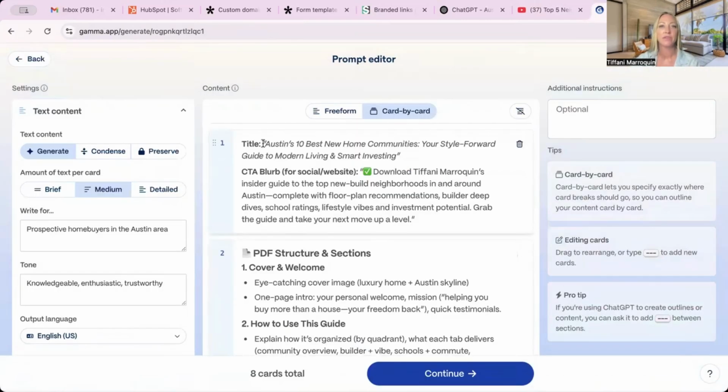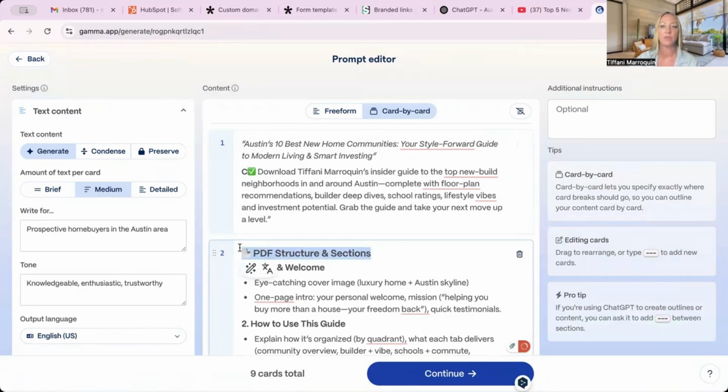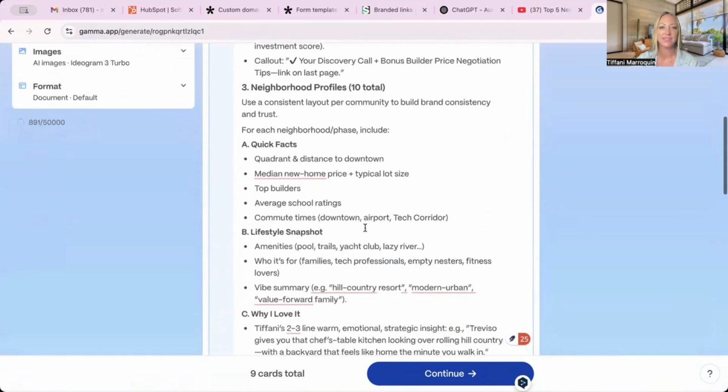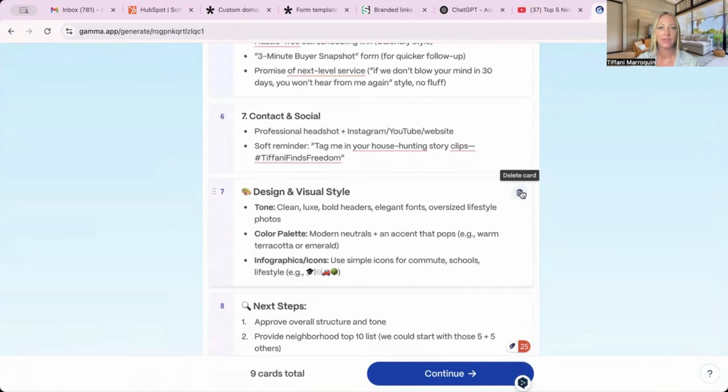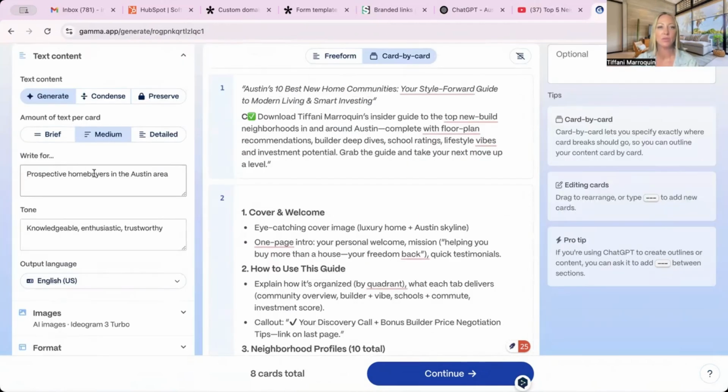All right, here's what we've got. We've got this title. We're going to take out some of this and that part. I probably should have done that to begin with. Make sure everything looks good. We don't need this. So this is prospective home buyers in the Austin area. But maybe I want to do this as a listing guide or for relocation. You name it, whatever your specialty is, you can put that in here. I want the tone to be knowledgeable, enthusiastic, and trustworthy.